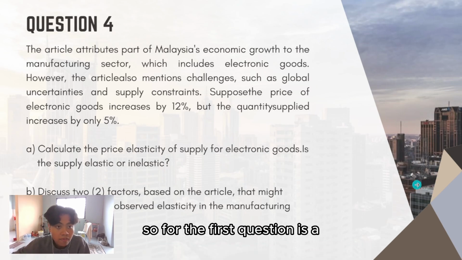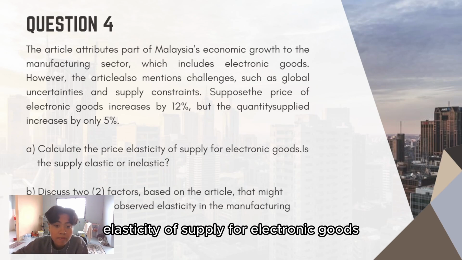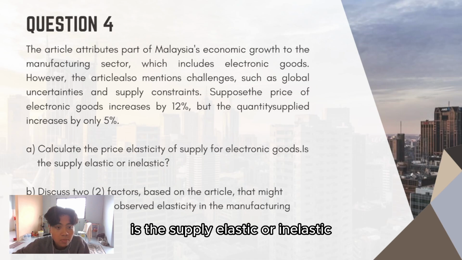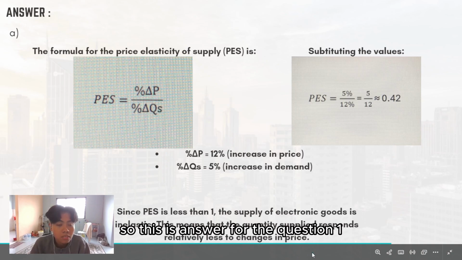So, the first question is A. Calculate the price elasticity of supply for electronic goods. Is the supply elastic or inelastic? So this is the answer for question one.